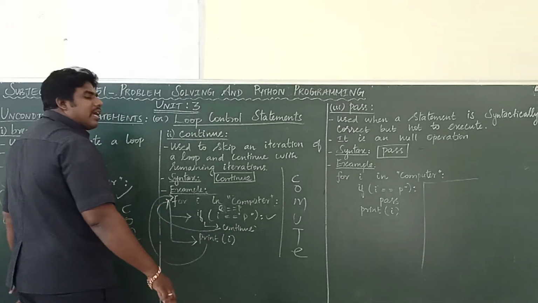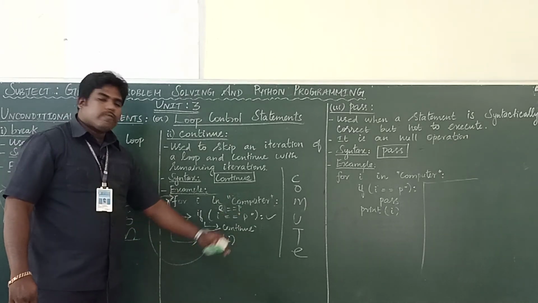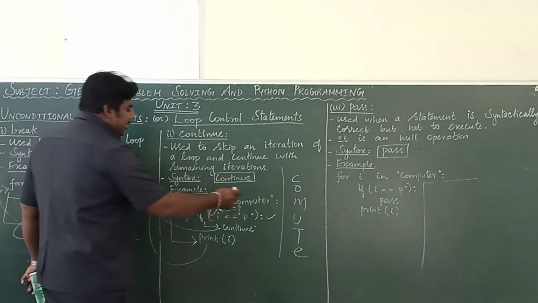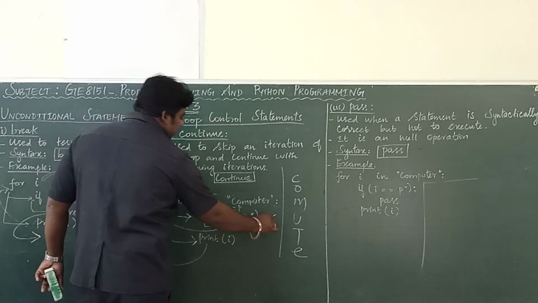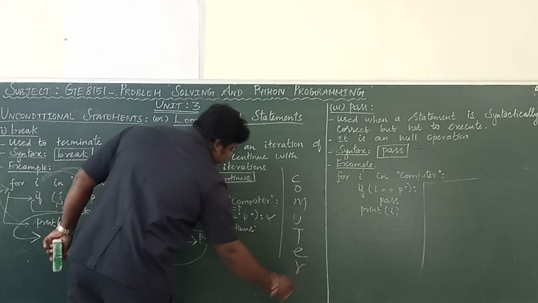E equal to p, condition false, so print I. Then the last iteration, this I value is R. R equal to p, so condition false, it will print I.